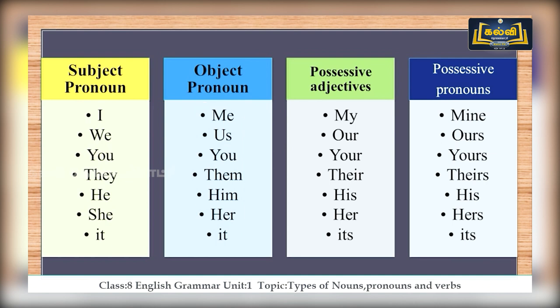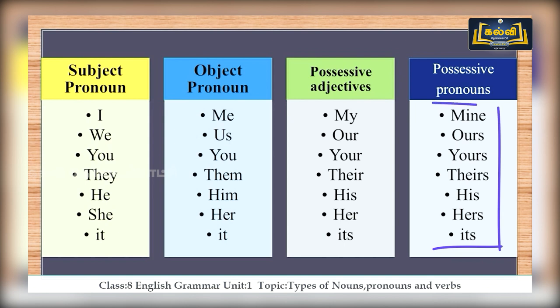So how does it change into possessive adjectives? Let us check. I changes to my, and we changes to our. You changes to your. They changes to their. He changes to his, and she changes to her. It changes to its. And last, let's check how it changes in possessive pronouns.